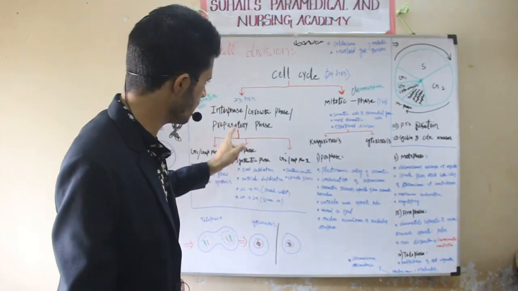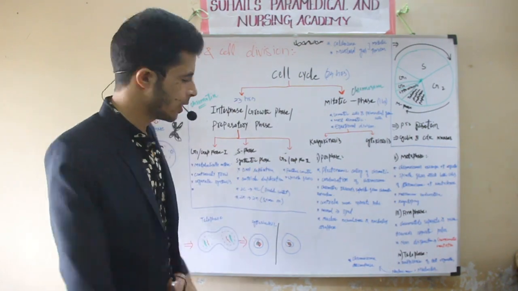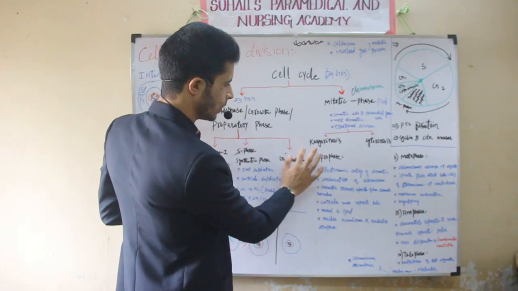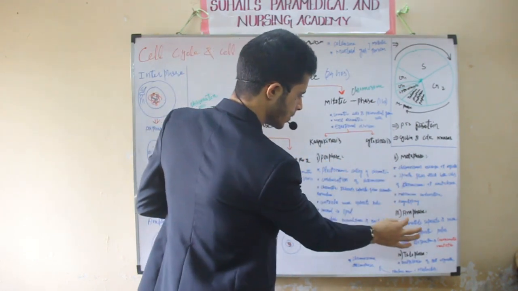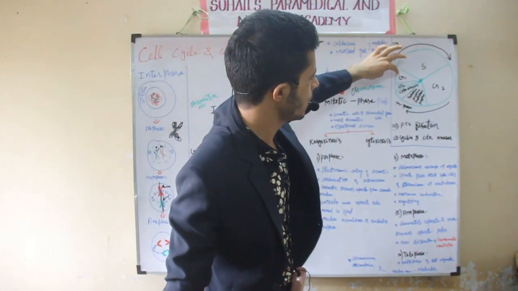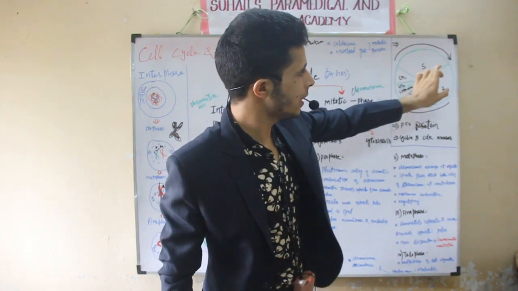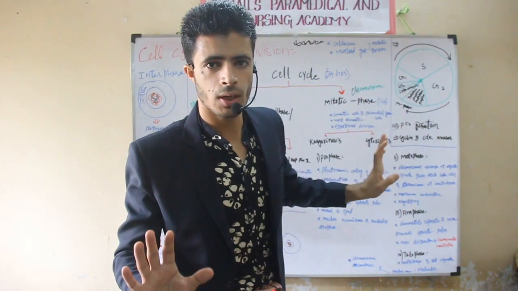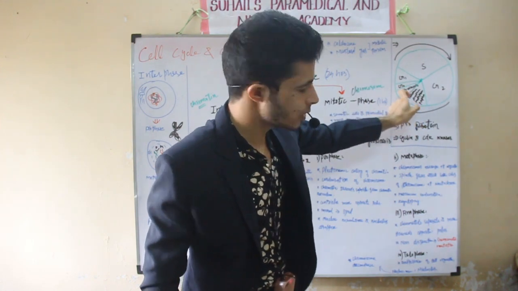Okay. But interphase consists of how many phases? G1 phase, S phase, and G2 phase. Remember, the cell cycle starts from G1, S, G2. Then karyokinesis. In karyokinesis, it goes from prophase, metaphase, anaphase, to telophase. See, I have shown here: first the G1 phase, S phase, and G2 phase. Collectively, these three are called interphase. Remember, prophase, metaphase, anaphase, and telophase are called karyokinesis.